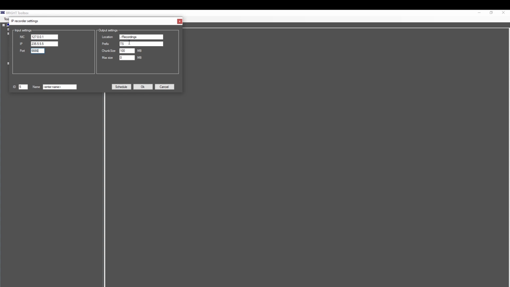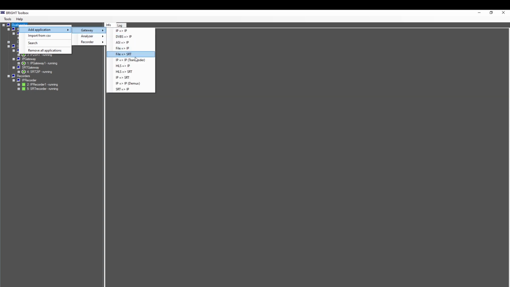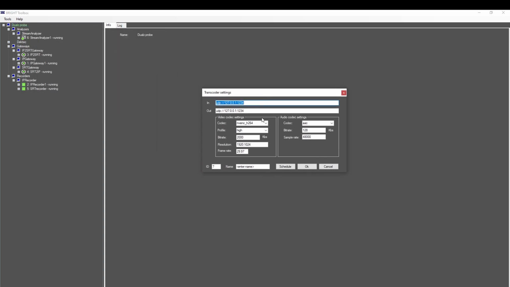The generated IP stream can be recorded. Do this by creating an IP recording application that receives the stream over local host. In order to save disk space, you can transcode the incoming stream to a low resolution and low bitrate stream before recording it. This is the way to build your compliance recorder in BRIGHT Toolbox.